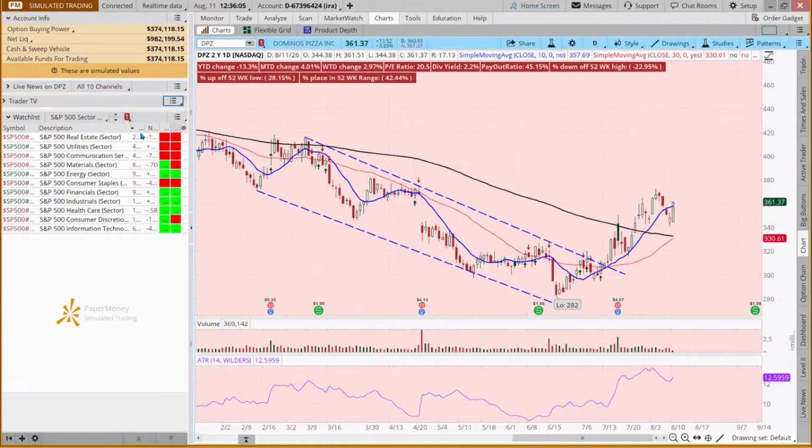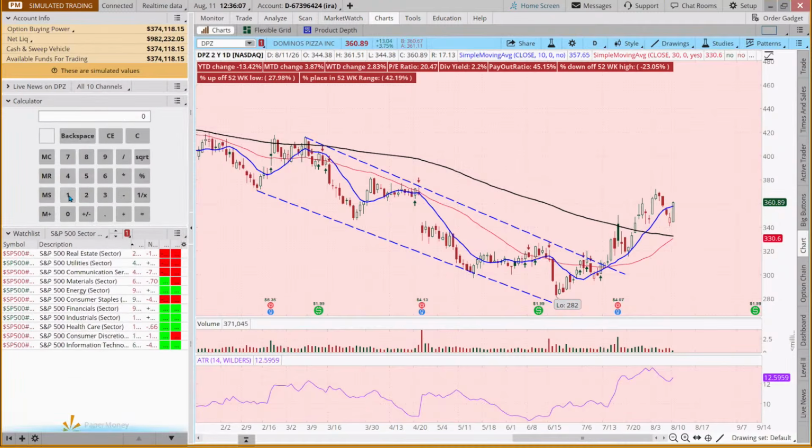Okay, so I actually came over here for the calculator. We're going to come to our calculator and say, if we could make $12.53 divided by our price to get in, which is 360.89, that's 3.4%. Okay, so 12.53 divided by 360.87. Let me make sure I've got my decimal points. Yeah, like 3.5%, which we might be in this for only a day or two.